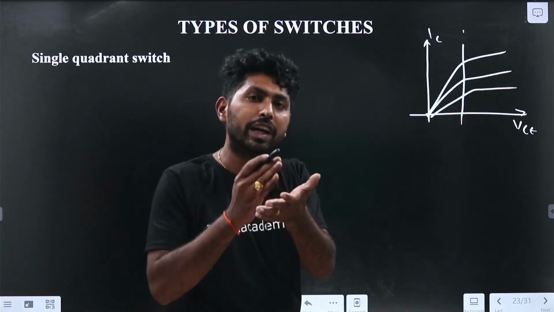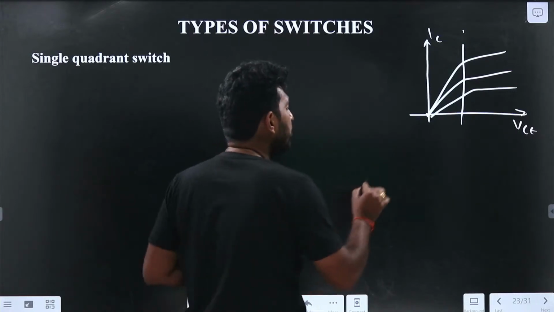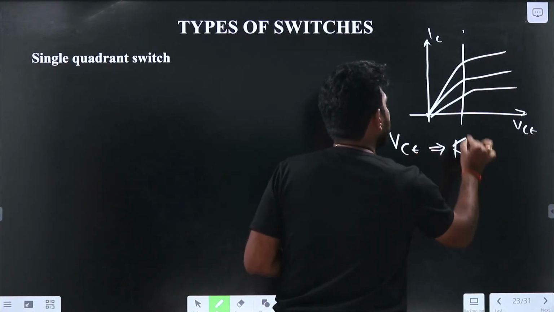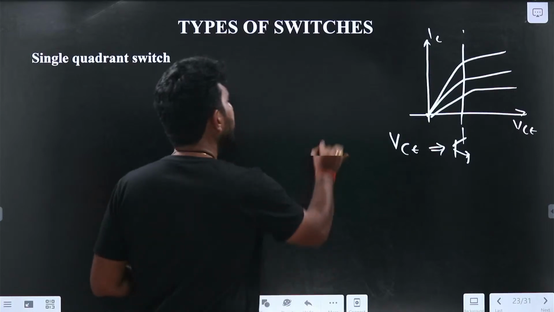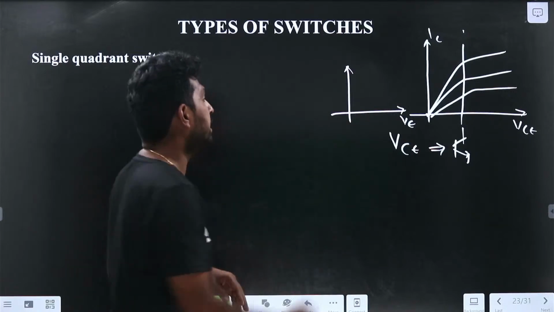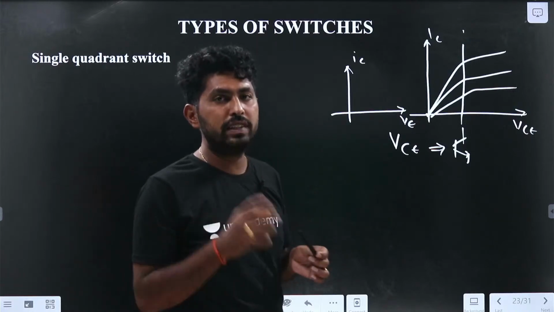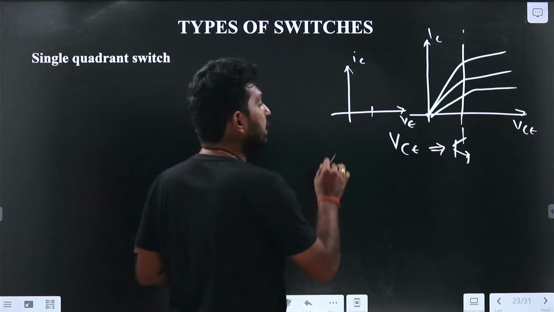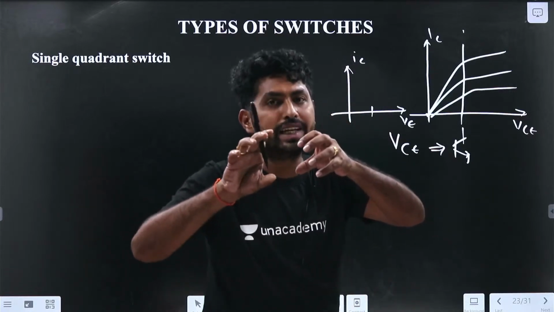We are calling it unipolar because it is blocking the positive voltage. How, we'll see. For example, I applied the VCE to the transistor. Is that sufficient to turn on the BJT? Let me take VCE and IC here. If I apply only the VCE, it will not turn on. For the base current 0, the device will not get turned on. If I slowly increase the base current, what happens?